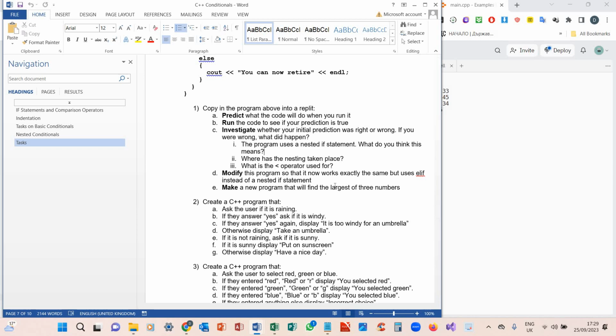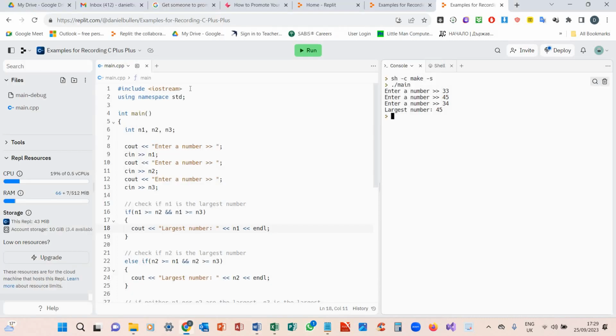Okay, let's go on to the next program, which involves nested if statements. This is where we will need a string variable because we're going to ask the user if it's raining. If they answer yes, ask if it's windy. If they answer yes again, say it's too windy for an umbrella. Otherwise, we display take an umbrella. If it's not raining, ask if it's sunny. If it is, we say put on sunscreen. Otherwise, we say have a nice day. How are we going to do this?